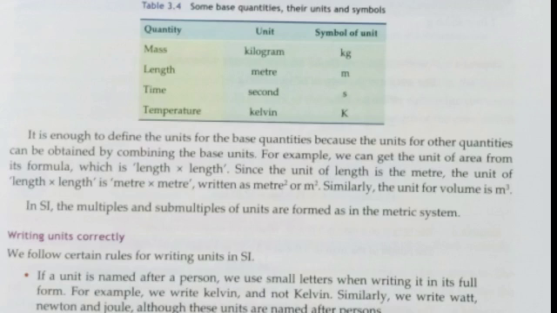This system defines the units of 7 main quantities, and these quantities are called fundamental quantities. They are also known as base quantities. According to the SI system of units, the unit of mass is kilogram, the unit of length is meter, time is second and temperature is Kelvin. In the SI system also, the multiples and submultiples of units are used as in the metric system.